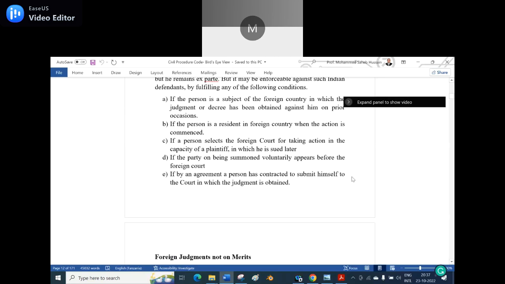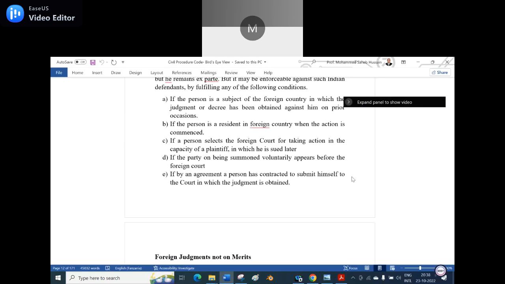Now I will ask one question. A shipping contract between Kenya and Uganda. They can choose the law of any country, even though they are not a party from that country. Is it clear? Yes, sir.